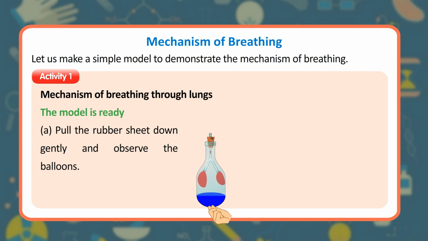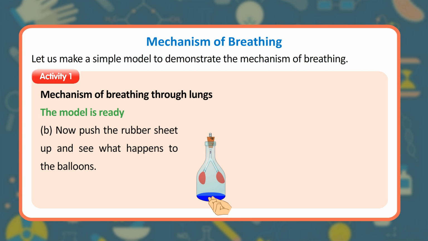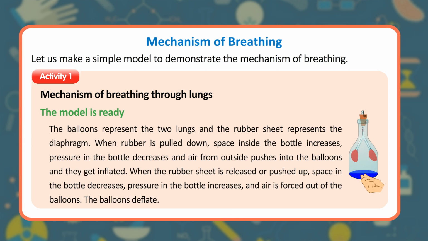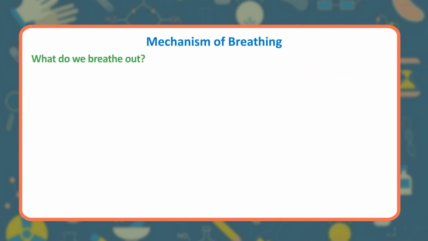A. Pull the rubber sheet down gently and observe the balloons. B. Now push the rubber sheet up and see what happens to the balloons. The balloons represent the 2 lungs and the rubber sheet represents the diaphragm. When the rubber sheet is pulled down, space inside the bottle increases. Pressure in the bottle decreases and air from outside pushes into the balloons and they get inflated. When the rubber sheet is released or pushed up, space in the bottle decreases. Pressure in the bottle increases, and air is forced out of the balloons. The balloons deflate.